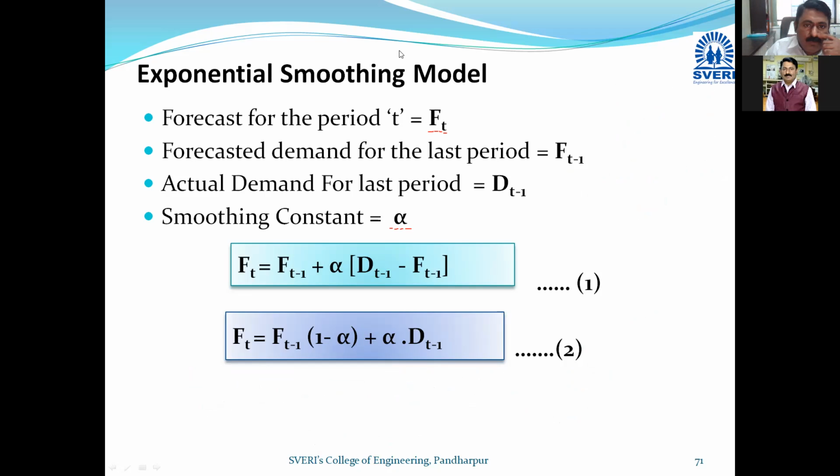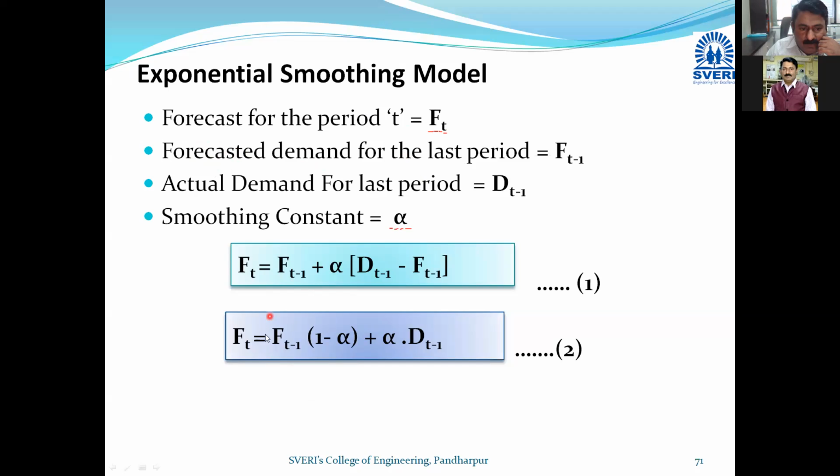Okay, so before proceeding further, here you can say the forecast for the period we want to calculate is ft, and ft is equal to ft minus 1.